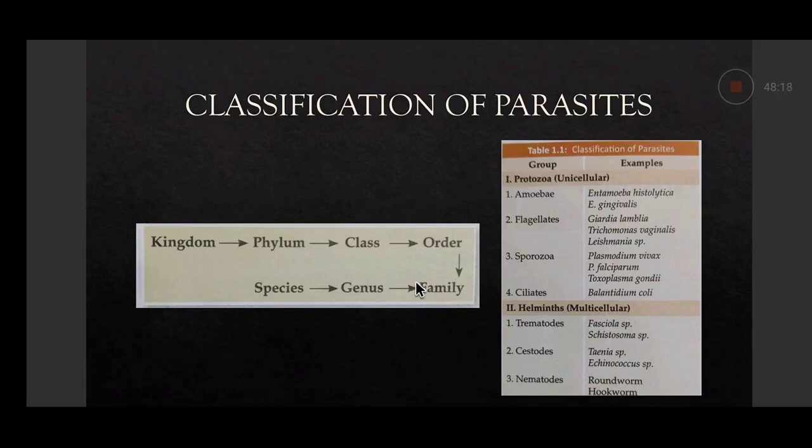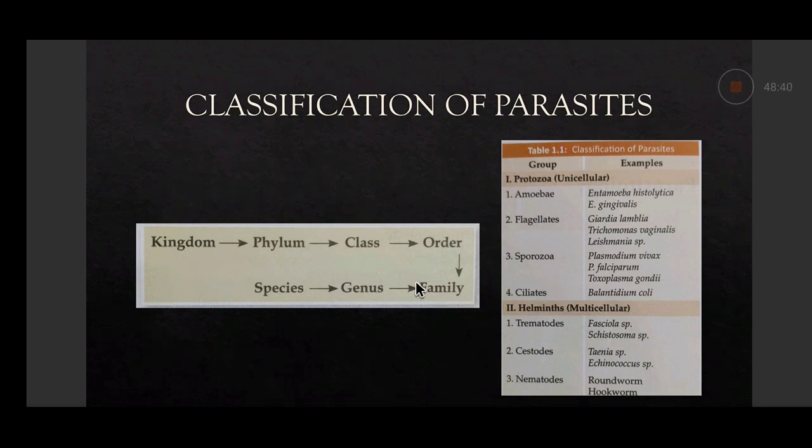Then flagellates, as the name suggests, contain flagella. Giardia lamblia is the one causing giardiasis. Then Trichomonas vaginalis, which is sexually transmitted, causes vaginitis. Leishmania species causes Kala-azar through the sandfly. And then sporozoa.